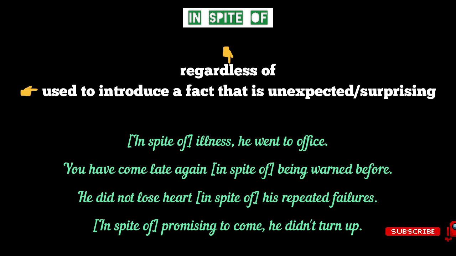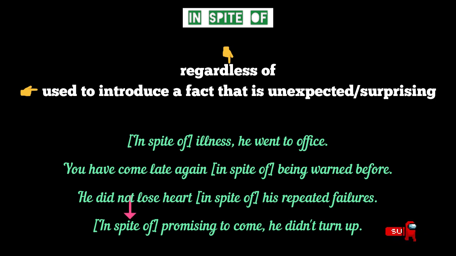He did not lose heart in spite of his repeated failures. This sentence means even though he experienced repeated failures, he did not lose heart. The fact that he did not lose heart even after failing so many times is surprising and unexpected. In this way, the phrase in spite of marks a clear contrast between the two factors. In spite of promising to come, he didn't turn up.